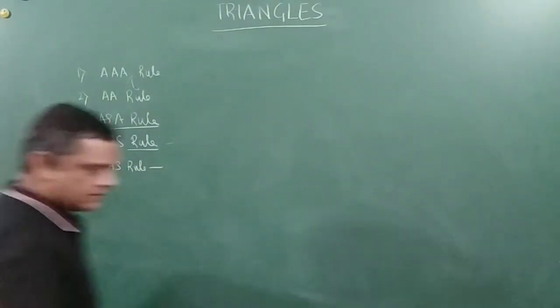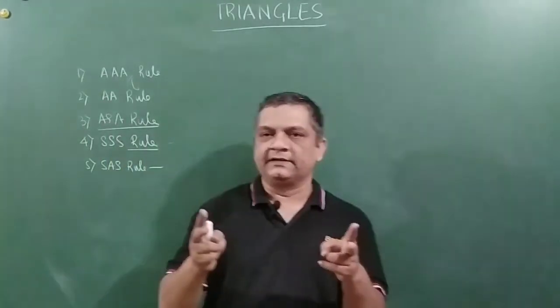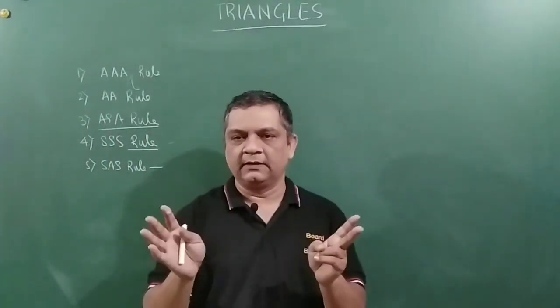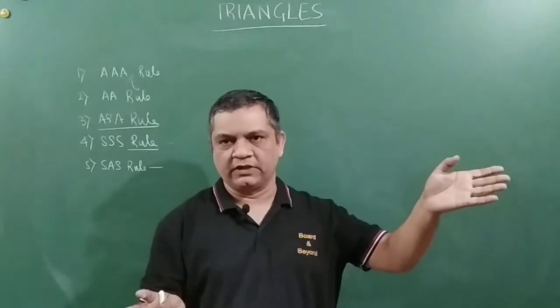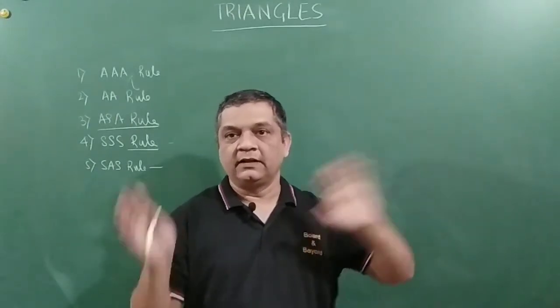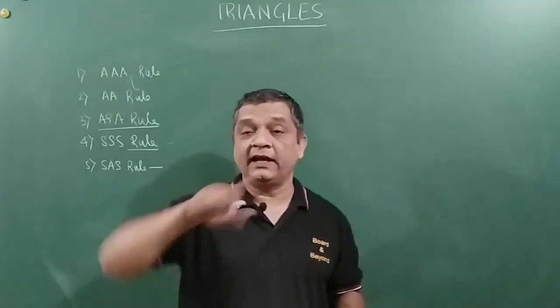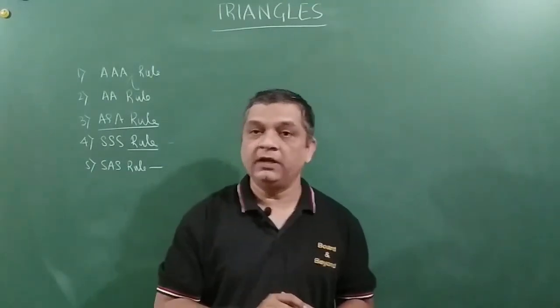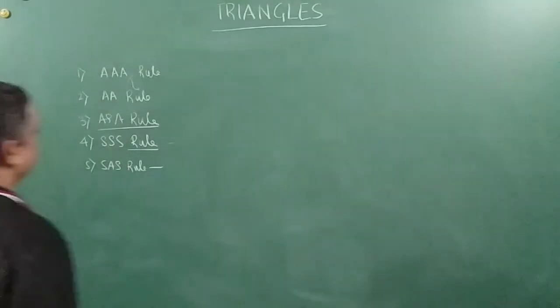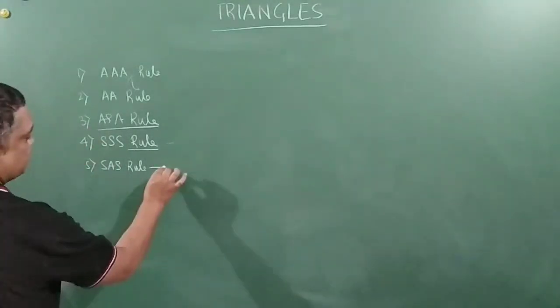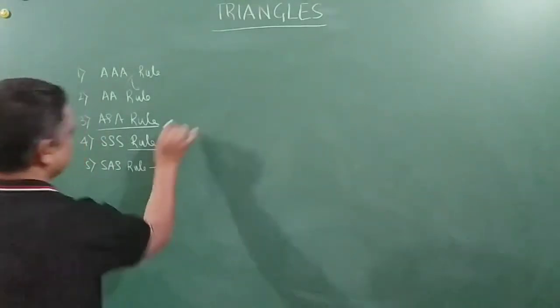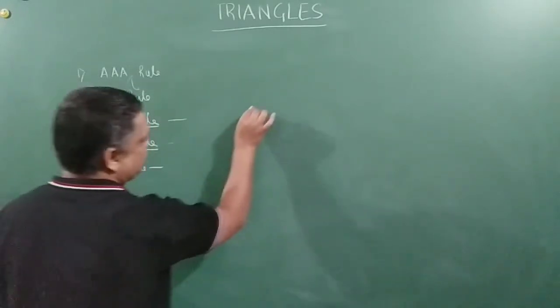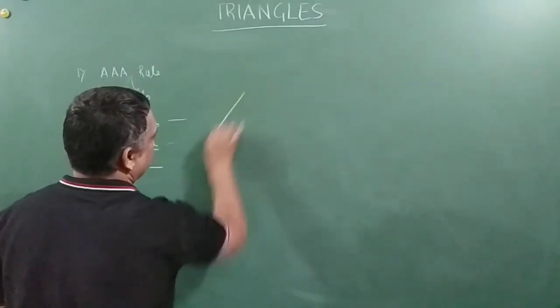So the SAS rule says that if two sides of a triangle are in the same proportion, and the angle included in between is the same, then these two triangles will be similar to each other, right? Friends, this was what I explained to you as SAS. Let me explain ASA. ASA is a little different.